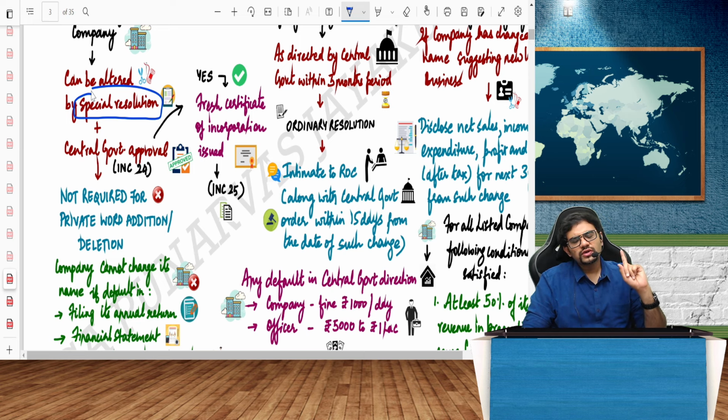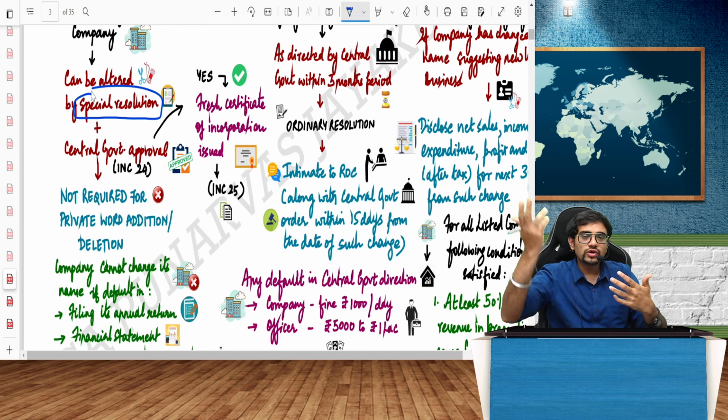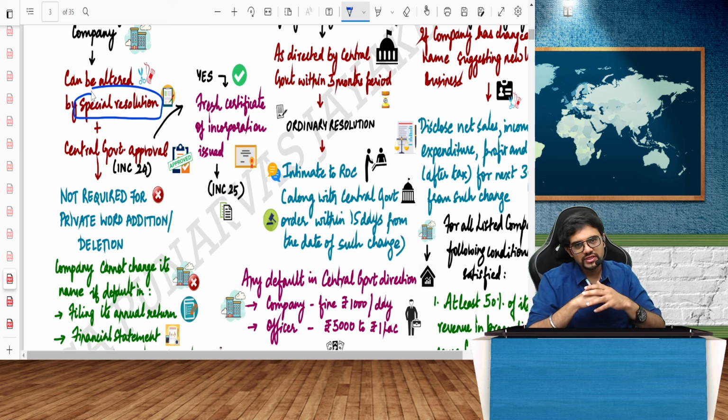For the capital clause, what resolution is needed? Ordinary resolution. And of course, the association clause cannot be changed. Basically, if 5 people came together and started a company, you cannot say tomorrow that you did not start the company. So the association clause cannot be altered later.